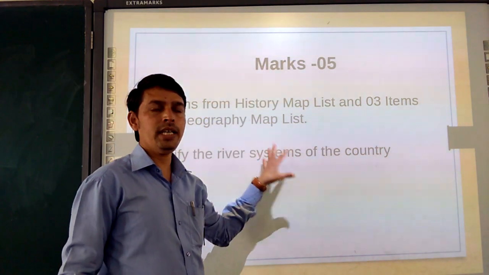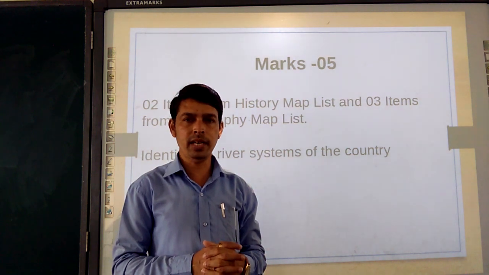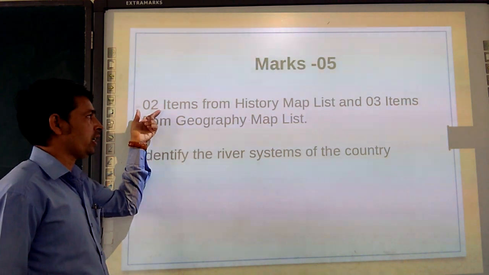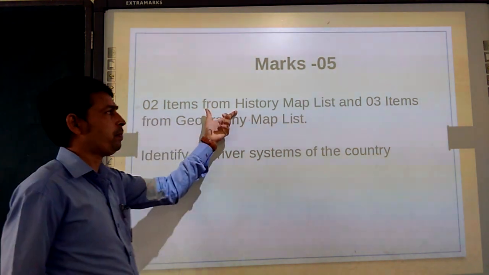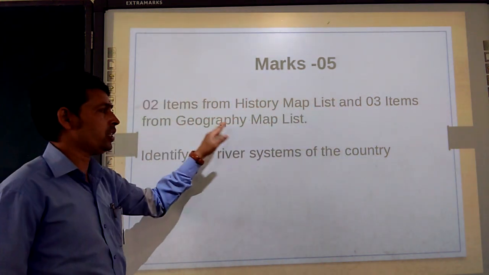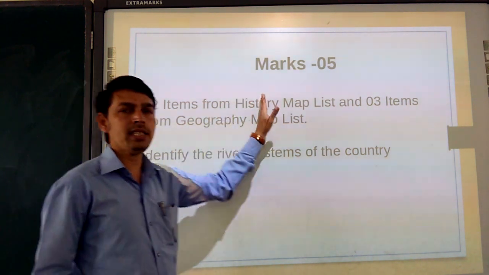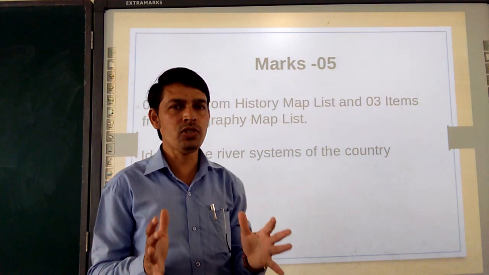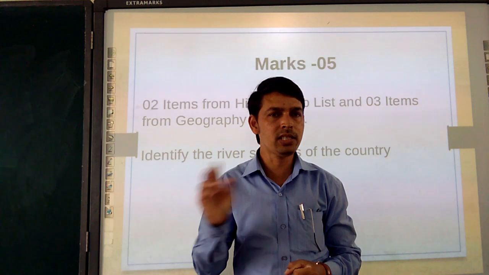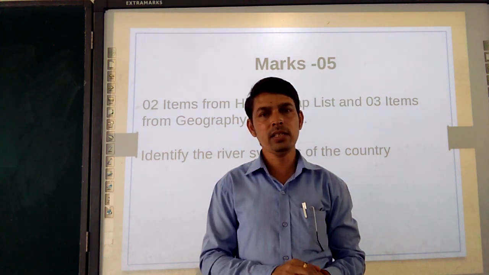So altogether in social science we are going to have 5 marks for map work, right? Out of these 5 marks, 2 marks will be from history. That means 2 items from the history map list will be there, and 3 items will be from the geography map list. This is related to the marks. In the examination you are going to have 5 marks map work, 2 marks for the history map item and 3 marks for geography.